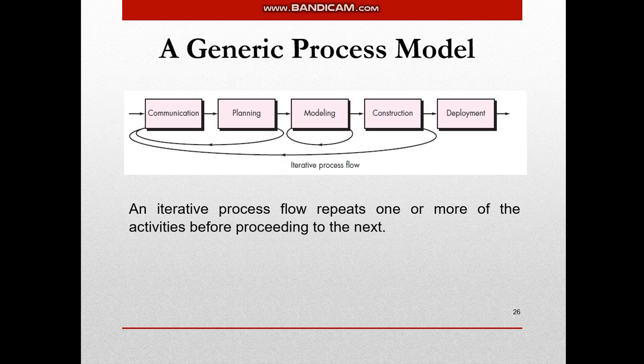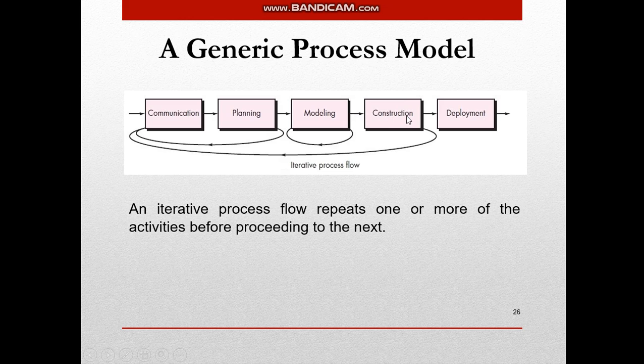Next type of process flow we have is iterative process flow. अब iterative में क्या है? You start with communication, you go to planning. It may happen that planning करते करते वापस there are some needs and requirements from the clients. So you again go to communication, again go to planning, then you go for modeling. Modeling करने के बाद कुछ changes आया, वापस you have to go for modeling. और modeling करने के बाद if it is fixed, then there is construction.